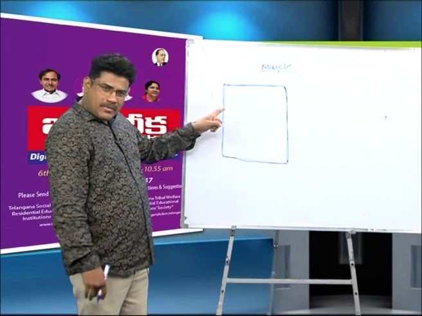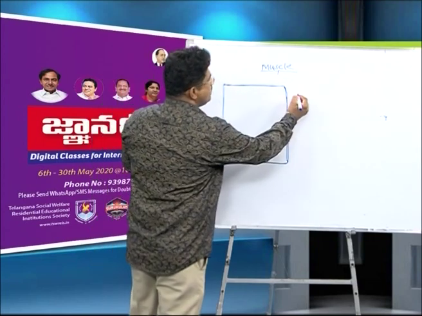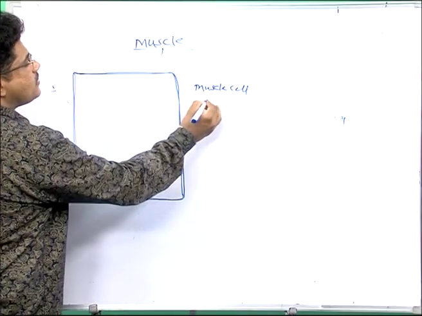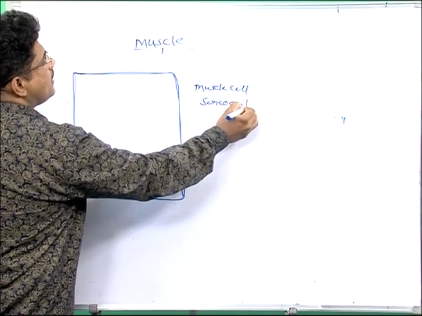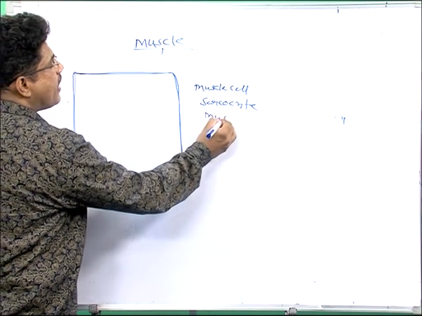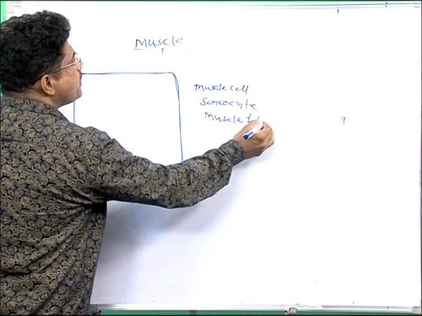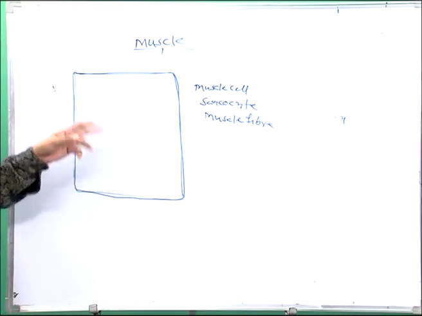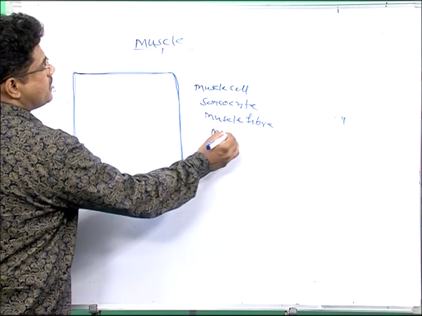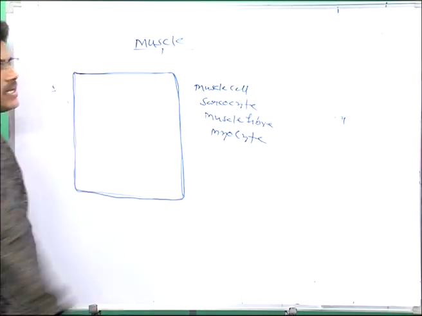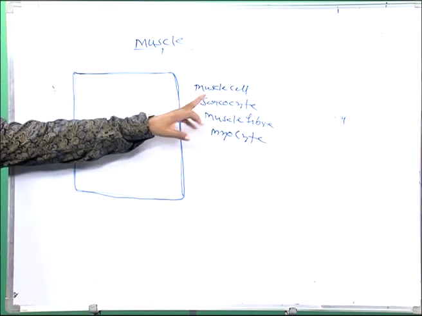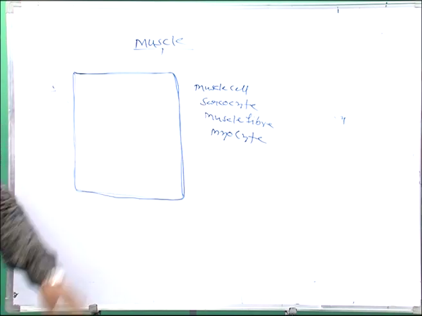This is a skeletal muscle cell. You listen here. The muscle cell's other name is what? Sarcocyte. Sarcocyte's other name is what? Muscle fiber. You remember this word. Muscle cell, sarcocyte and muscle fiber. That is also known as what? Myocyte. You understand? Muscle cell, sarcocyte, muscle fiber and myocyte.